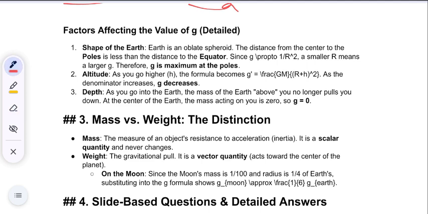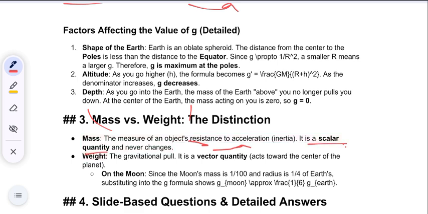See, mass versus weight difference. Mass is the measure of an object's resistance to acceleration, inertia. It is a scalar quantity that does not change. Resistance means when an object is at rest. Acceleration means when it starts to move. Understood? So this is measured by mass, or you can simply say mass is the amount of matter contained in an object. It is a scalar quantity. Scalar quantity means it never changes.